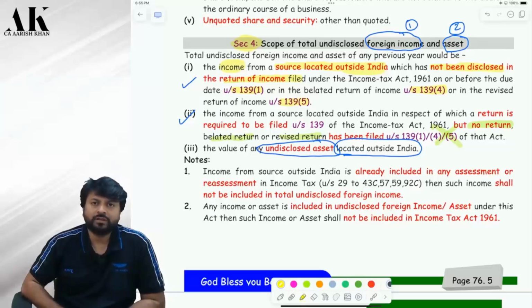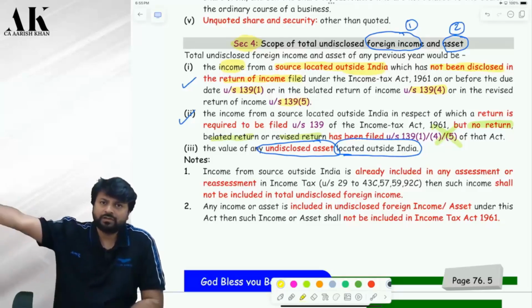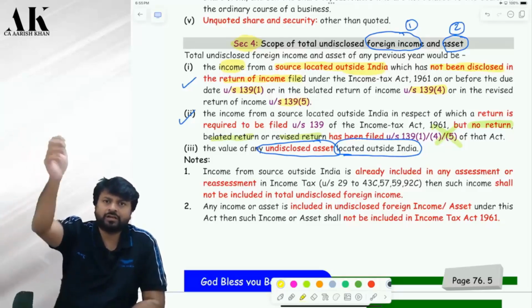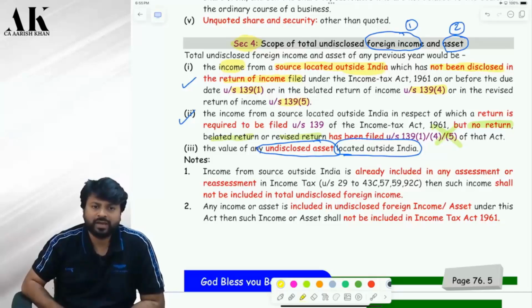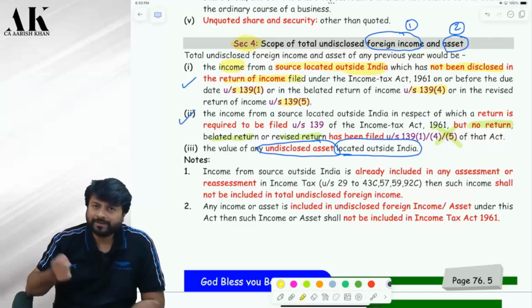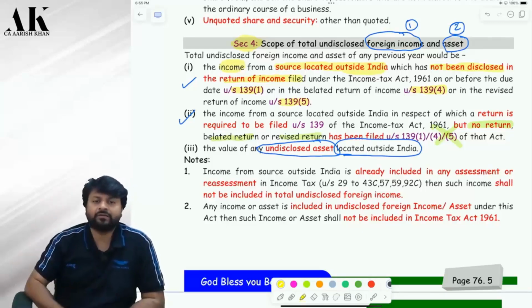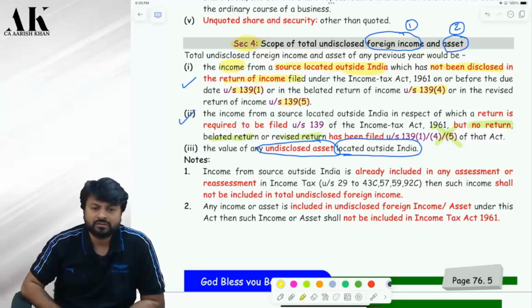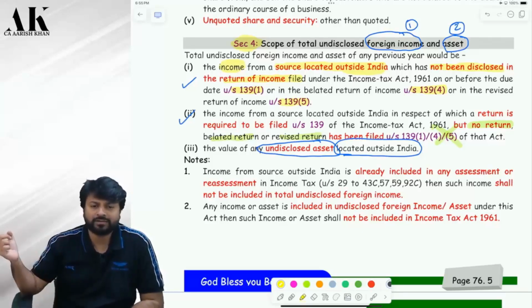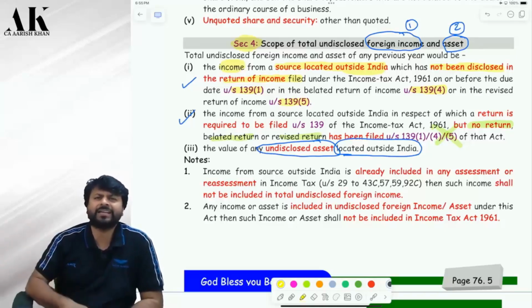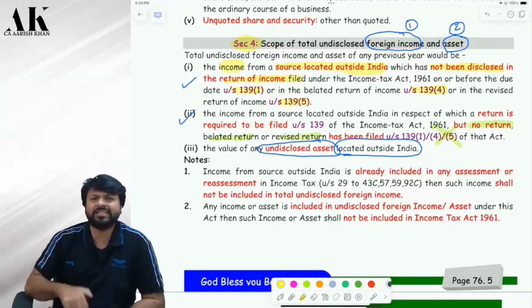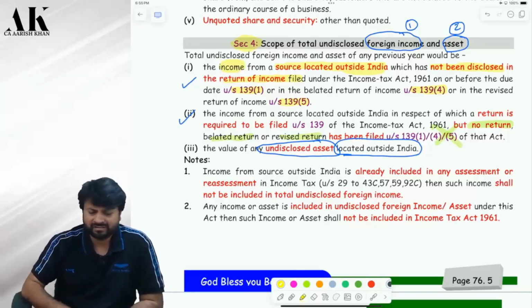I'm not talking about whether you have disclosed or not. I'm talking about an income of 2017-18, for example, which already got assessed in 2019-20. Now that income cannot get assessed again under what? That's what I'm saying. You have already been caught under the income tax law, there has been a proceeding on you under the income tax law, and the tax has been paid under the income tax law. Now can that same income be again charged under the black money law? The answer is no. Check please.